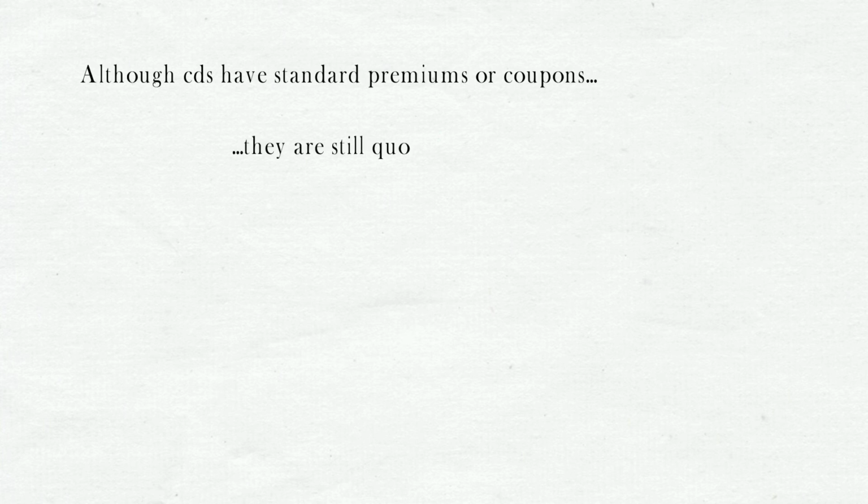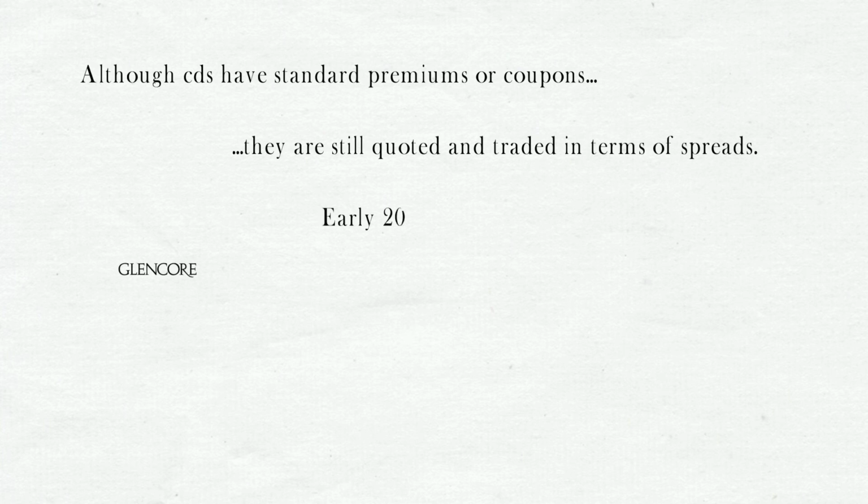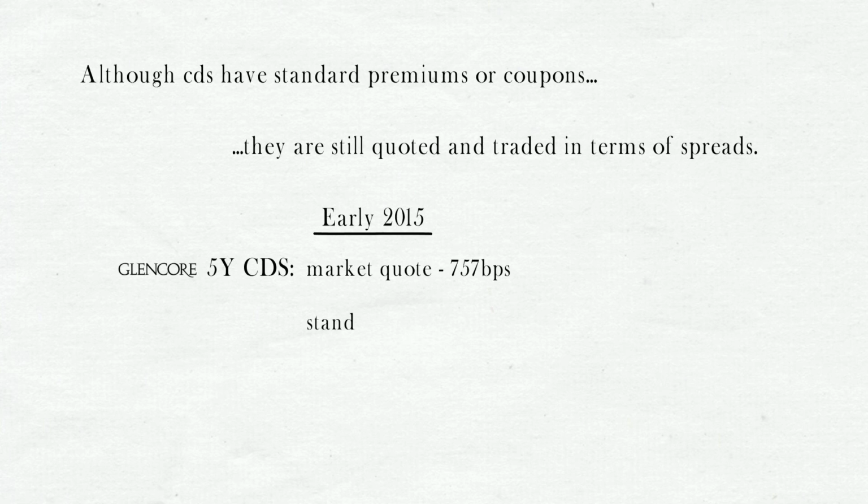Now, although CDS carries standard premiums or coupons, they're still quoted and traded in the old-fashioned way, that is, in terms of spreads. Let us take Glencore again as the example. In early 2015, after the crash in metal prices, Glencore's 5-year CDS was trading at 757 basis points at one point, but it still carried a standard premium of only 500 basis points, which means the cost of credit protection on Glencore was 757 basis points, but the buyer would be paying only 500 basis points in premium.